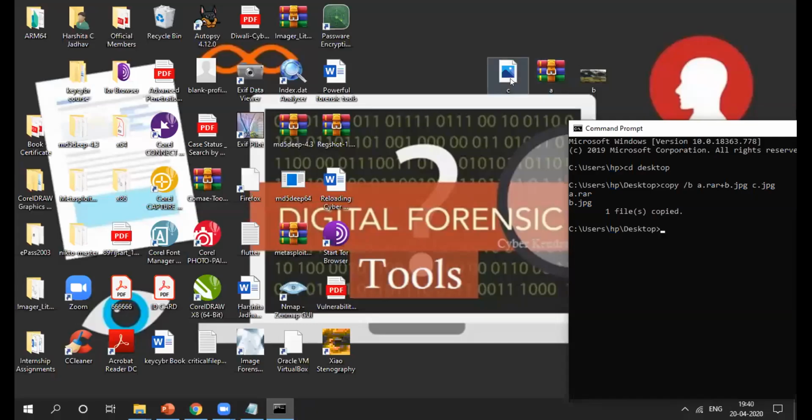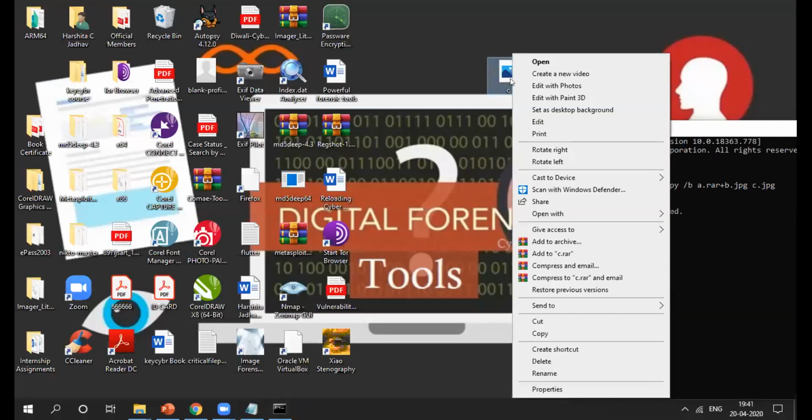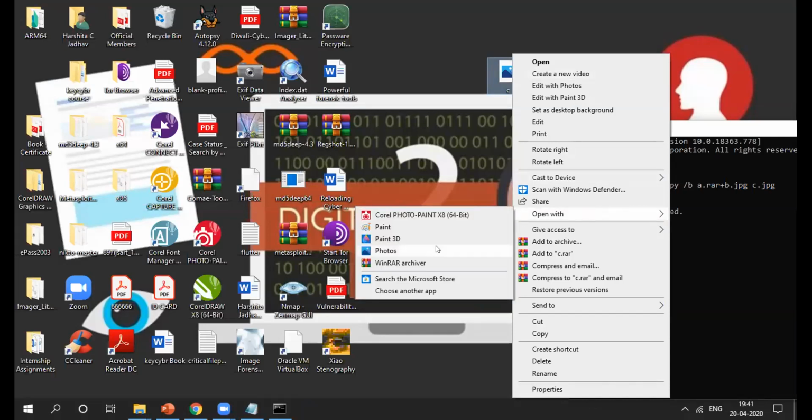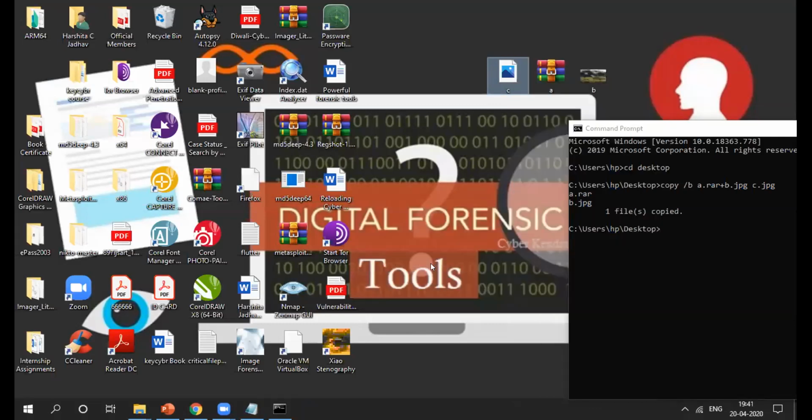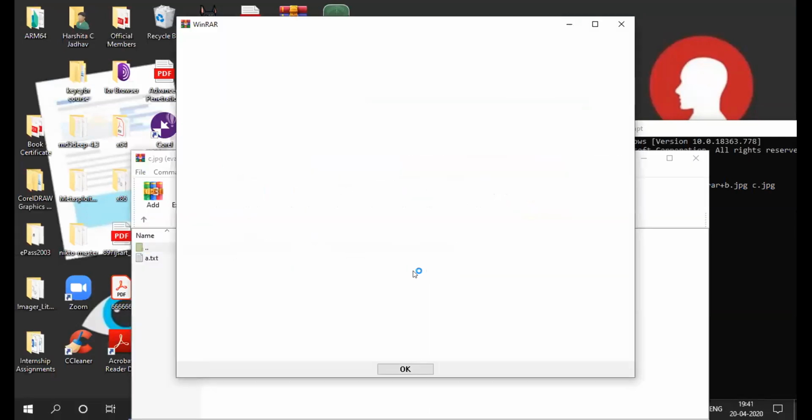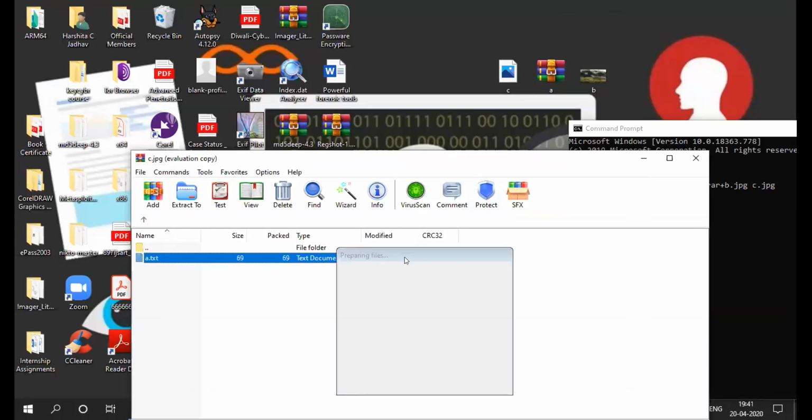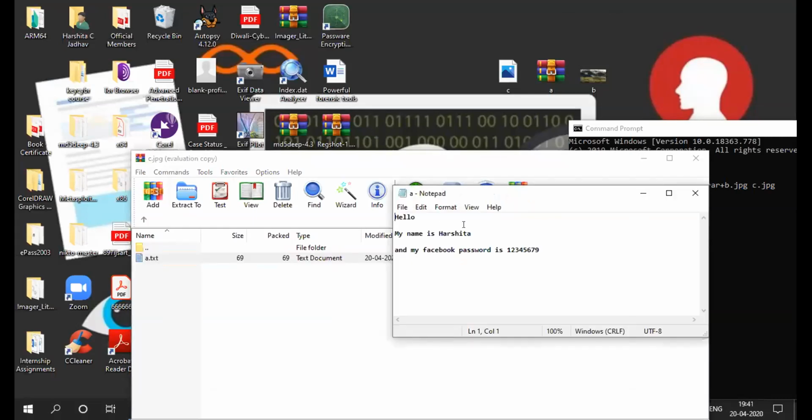So he has to open the image in WinRAR, right? So I will open it with WinRAR archiver. Okay. So yes, I got my a.txt file, right? So yes, hello, my name is Harshita and my Facebook password is 1234569, right?